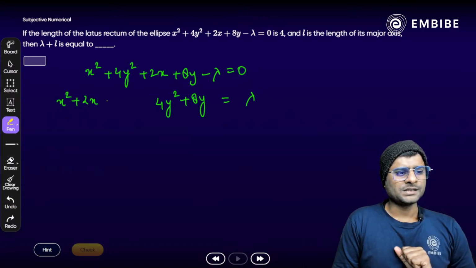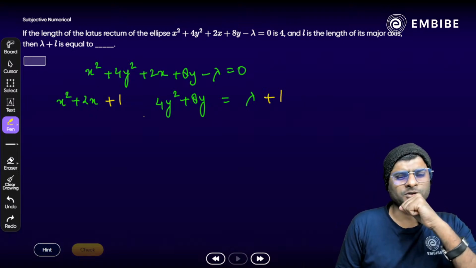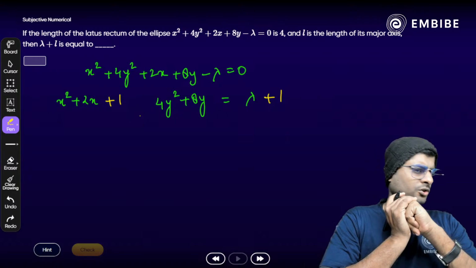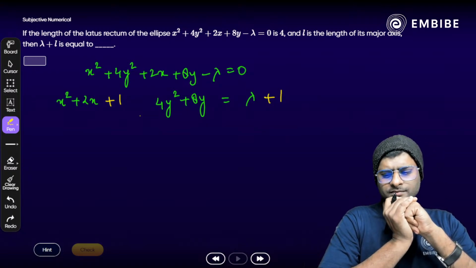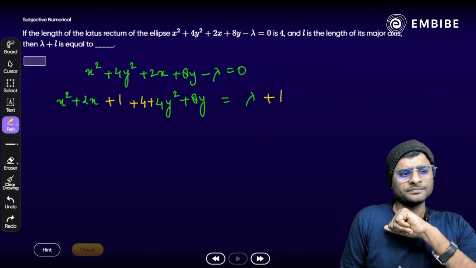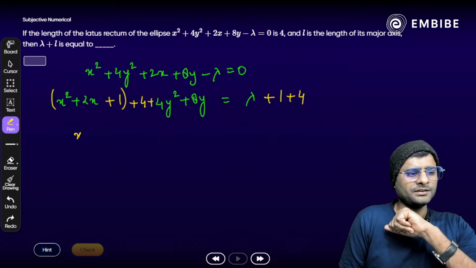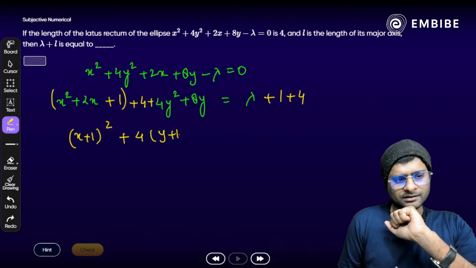Correct? Once we add 1 on both sides, it will become x plus 1 whole square. And what about the next part? Plus 4, if we take 4 common, y square, yes, we have to take 4 common here. We get y square plus 2y. So add 4 on both sides. Correct? Okay, just focus on the first 3 parts. We will write down x plus 1 whole square. And here if we take 4 common, we get again y plus 1 whole square. And on the other side, we have lambda plus 5.